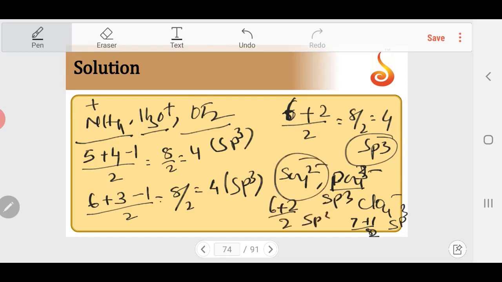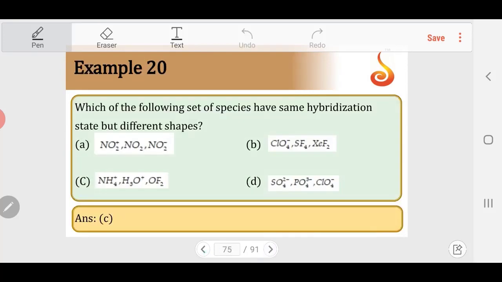So all three have the same hybridization and all of them have the same shape also. All of them are tetrahedral. As a result, that is not the correct option. So the option should be C. In case of A and B, hybridizations are different. In case of C, hybridization is the same but shapes are different. In D, hybridization and shape both are the same.